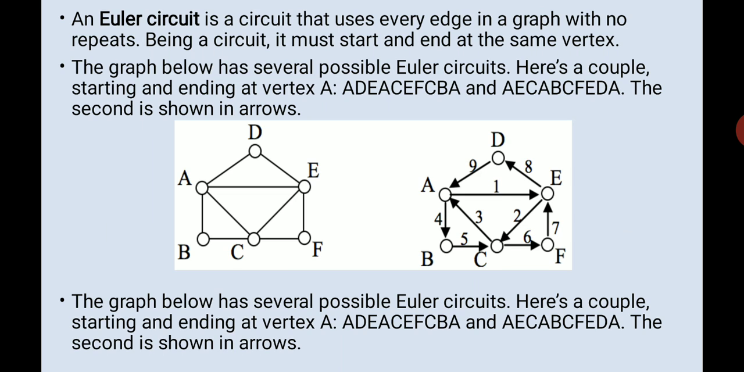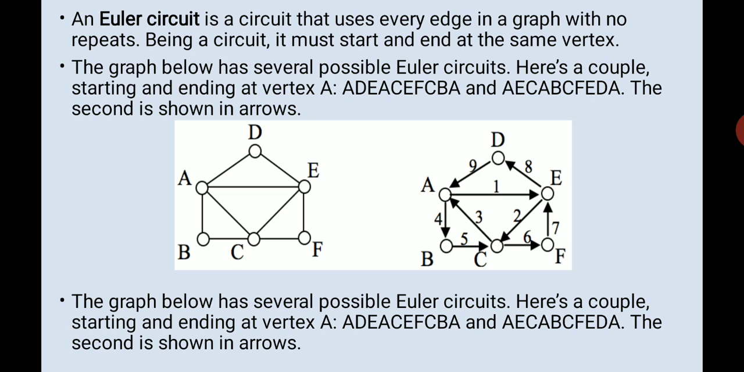So in the graph below, we see that there is a common starting and ending point. If we start from A, I went A to D, D to E, E to A, A to C. Okay, then C to E, E to F, F to C, C to B, B to A. So it started with A, reached A, so that forms a complete circuit. Right, so this is how you do.